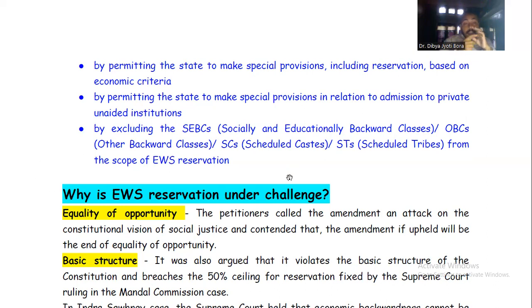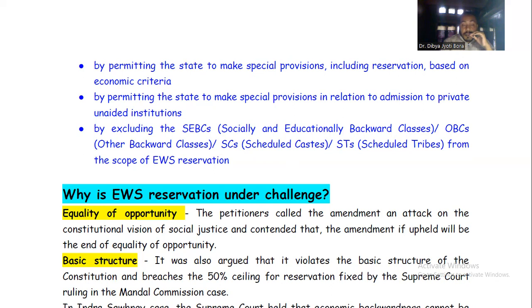We have to keep in mind that we have given the EWS reservation to the general category. But since we have given 10% to the general category, and have not included OBC, SC/ST, maybe a kind of discrimination is taking place.